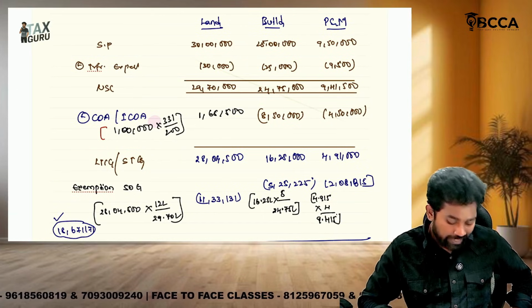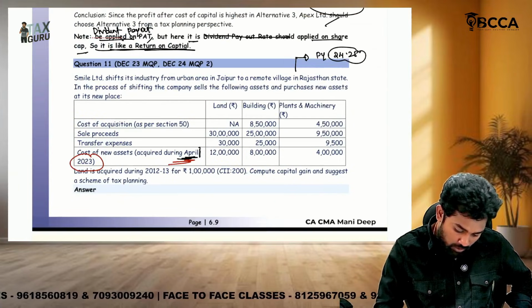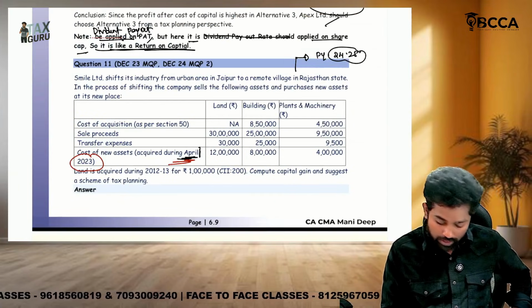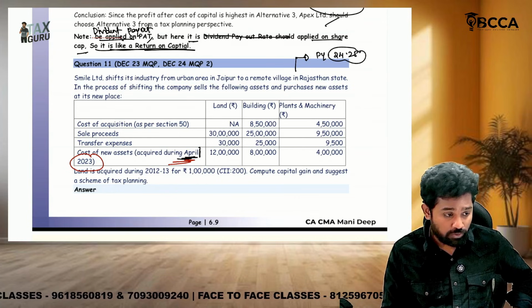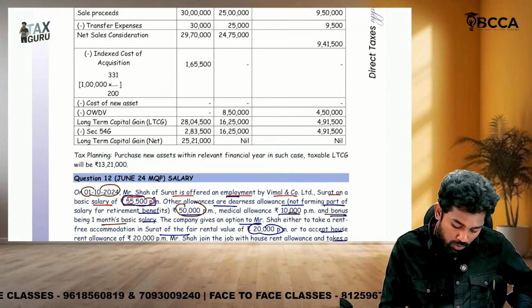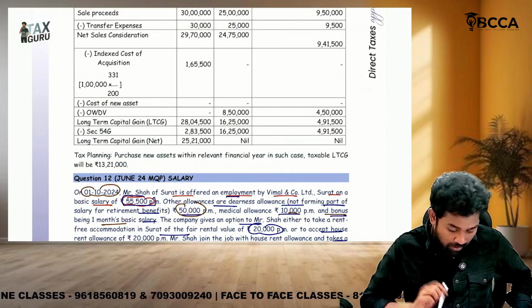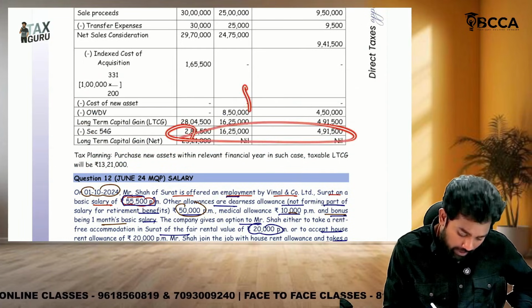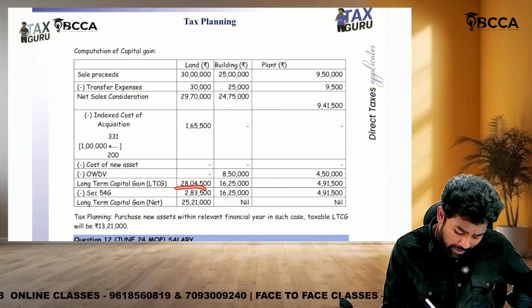Okay. Now did they invest? Yes, they invested how much? With respect to land 12, building 8, plant and machinery 4. Okay, so total investment made is 24. So in the answer, they took the total 24 lakhs as exemption, and such 24 lakhs, first they adjusted with plant and machinery, and then with the building, and then with the land.